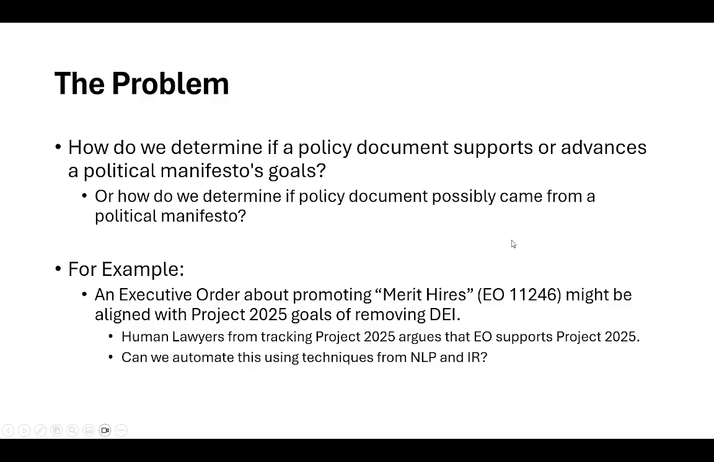So the problem is, how do we determine if a policy document supports or advances a political manifesto's goal? How do we determine if a policy document, for example, an executive order would be a policy document? How do we determine if an executive order supports Project 2025, the manifesto Project 2025 goals?